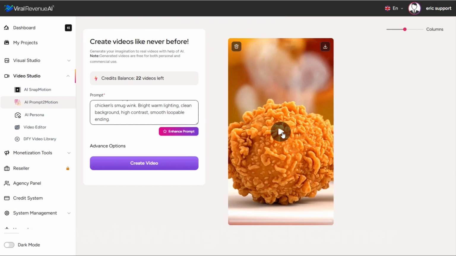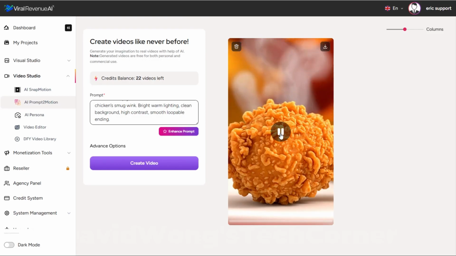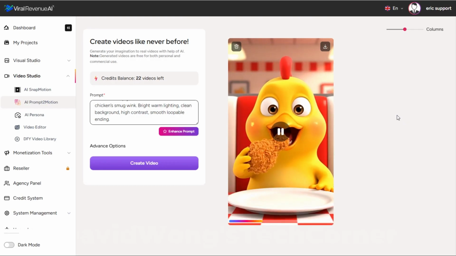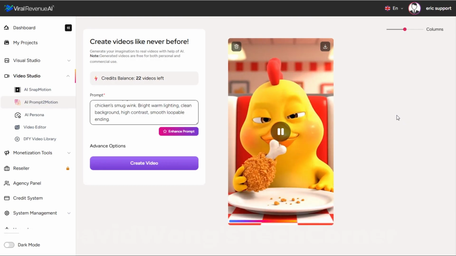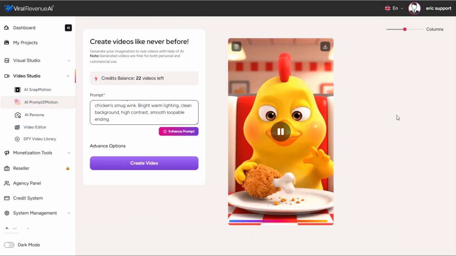And okay, this looks interesting. I just see what looks like a big fried ball of chicken. That's actually really funny. It's kind of funny that he bit the wrong end of the drumstick. Instead of biting the meaty end, he bit the bone end. Obviously we could redo that. We could re-prompt it to make sure he bites the meaty end, but that's actually pretty funny that way.